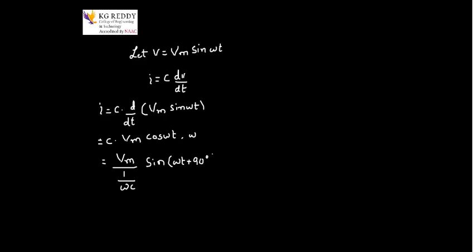Finally I can write it as Vm by 1 by omega C, which I will take as Xc, into sin omega t plus 90 degrees.